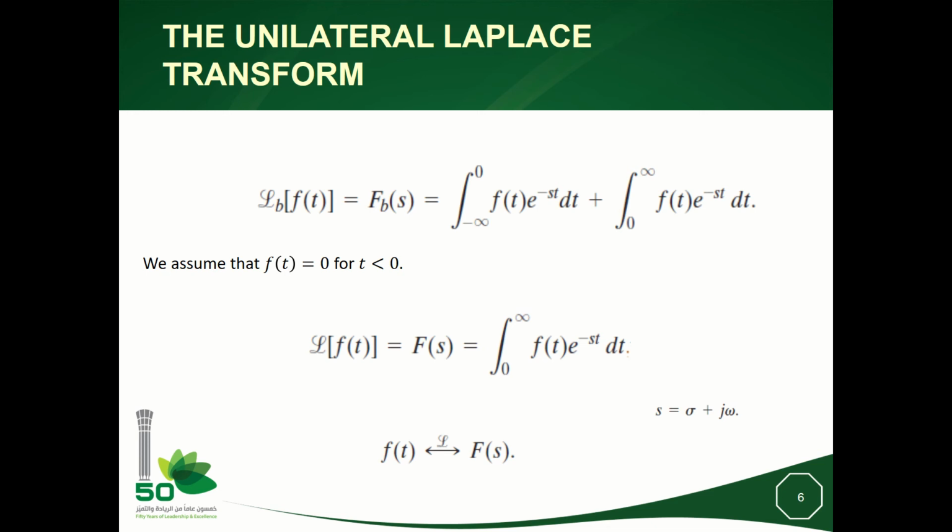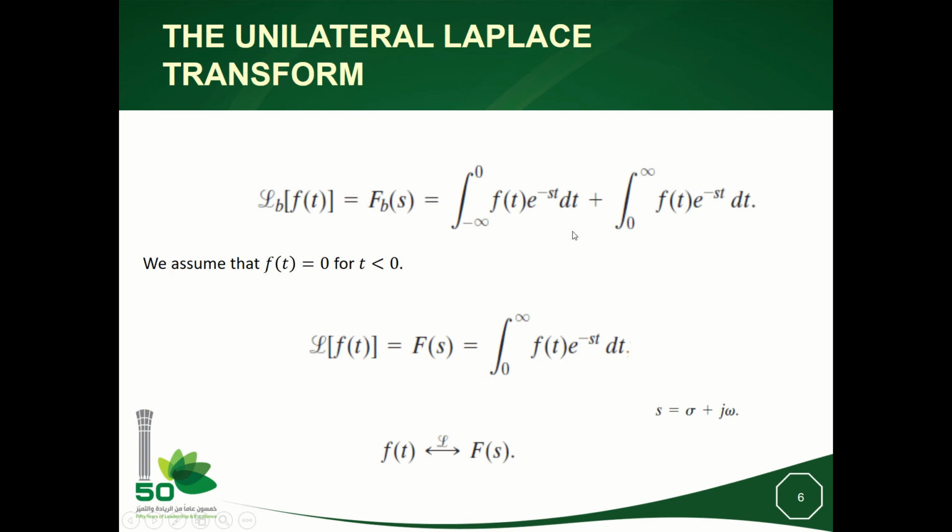If I split the bilateral Laplace transform into two parts, we have the integral from minus infinity to 0 of f(t) exponential minus st, plus the integral of f(t) from 0 to plus infinity. We are always interested in signals that start from t equal to 0 to plus infinity, so the negative part of the signal will not be included. Here we assume that f(t) is 0 for negative time.